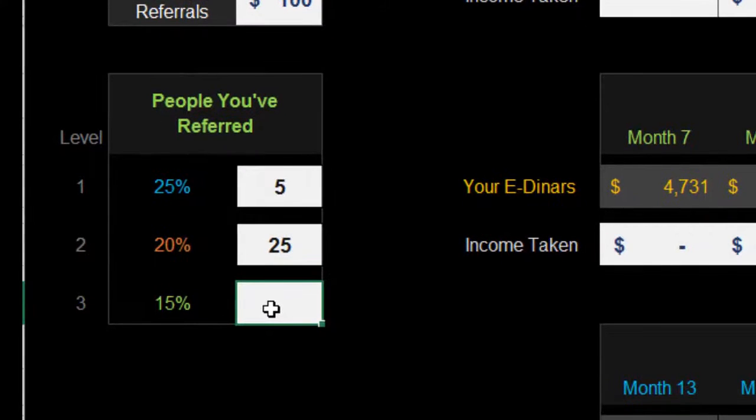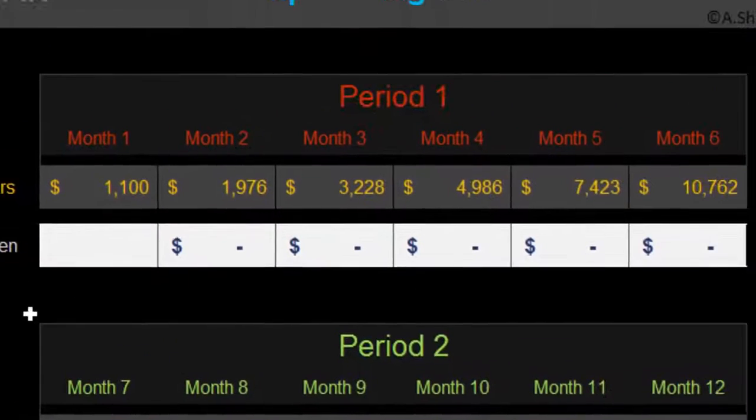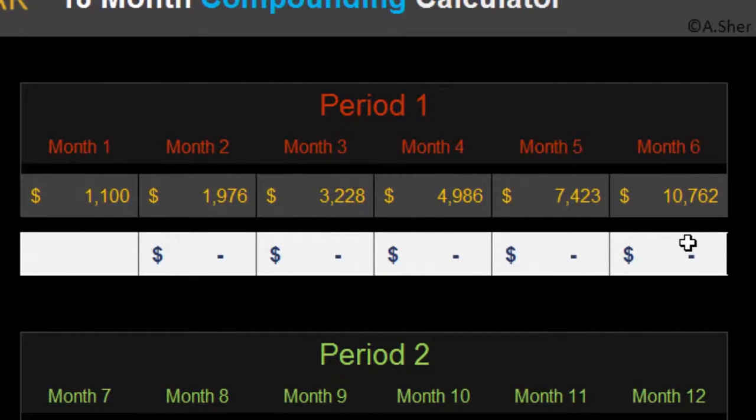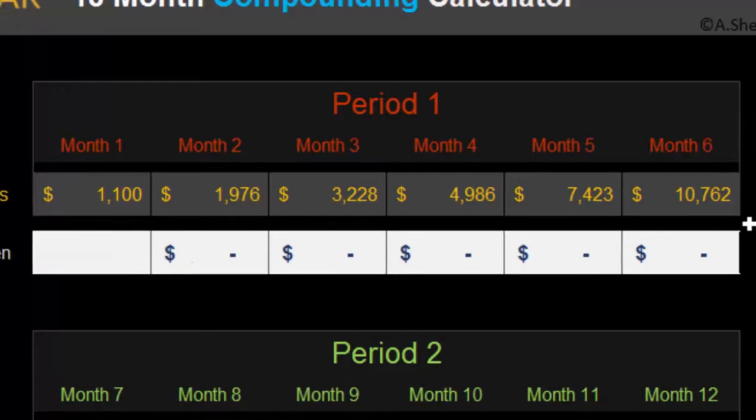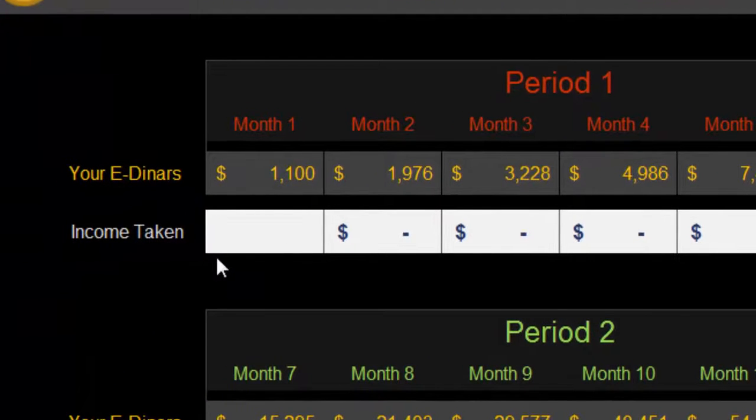And those 25 introduce 5 each, so that's 125 people on your third level. And you're getting 15% of their bonuses. Now, of course, this might not happen overnight. It might take a while, but for the purpose of this example, you've got 5, 25, 125. So let's look at the figures. At the end of month 6, you're looking at over $10,000.